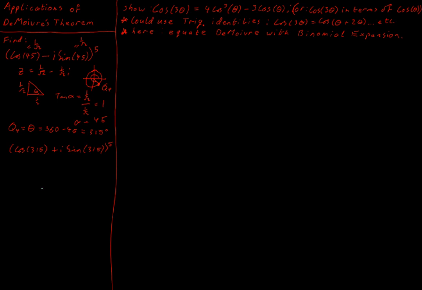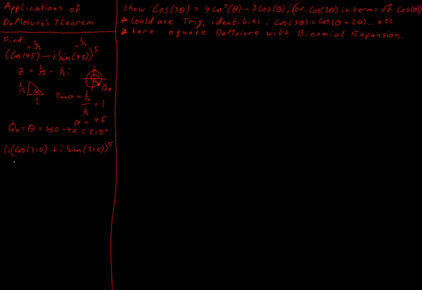And now I'm where I want to be. I'm able to use De Moivre's theorem. If I wanted to, I could write in my radius. So if we like, we can write in that our radius is 1.